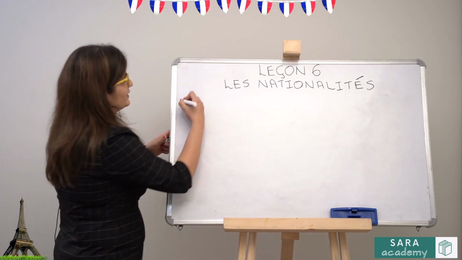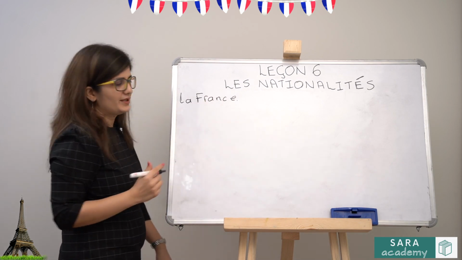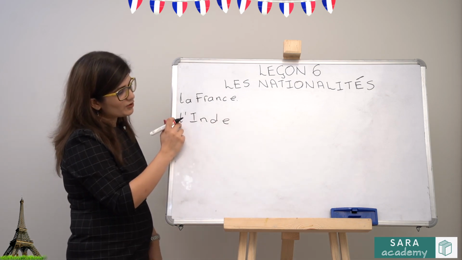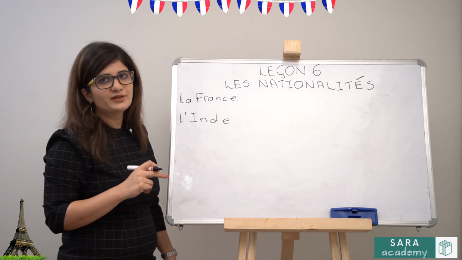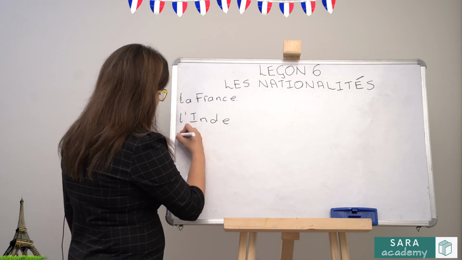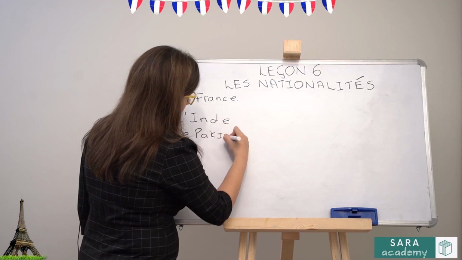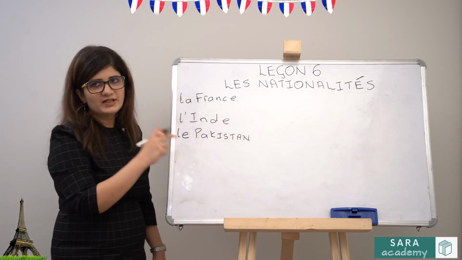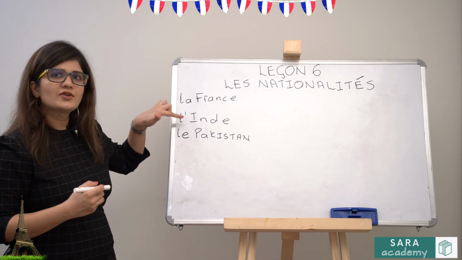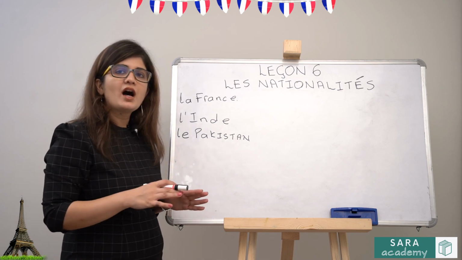So for example, if it is La France, that means France is feminine. In case of India, it is L'Inde, but L apostrophe itself does not tell you whether that country is masculine or feminine, but it is ending with an E, that means India is feminine. If it is Le Pakistan, that means Pakistan is masculine. So by looking at the article, you can make out whether the country is masculine or feminine. All countries in French have a gender. Countries ending with an E are feminine.